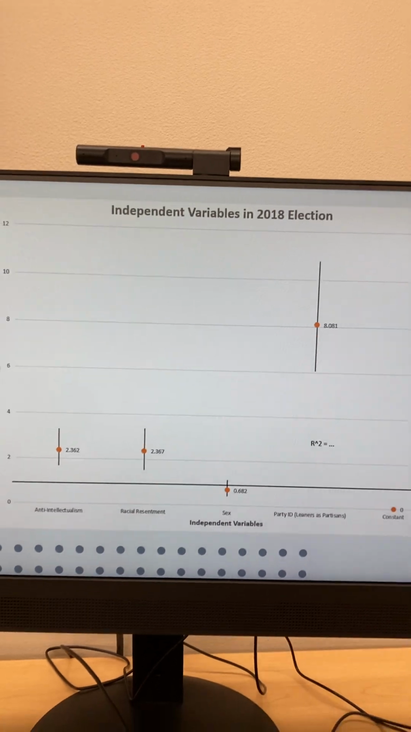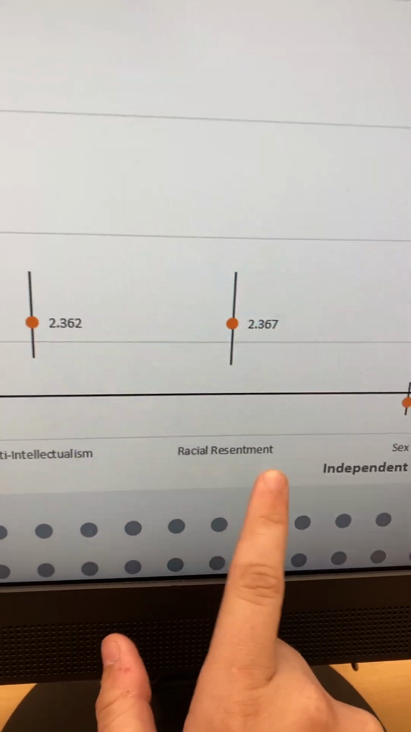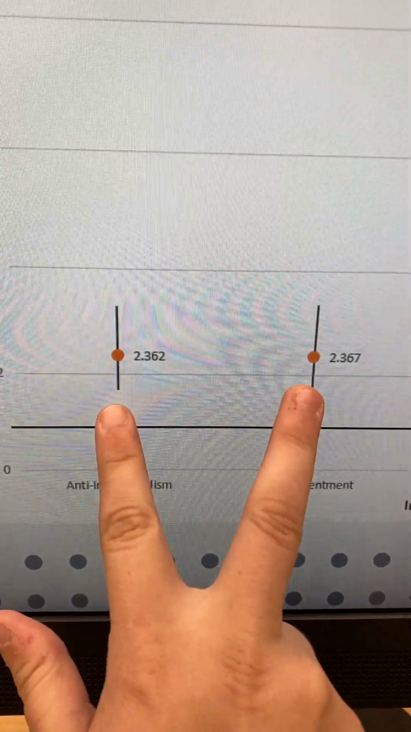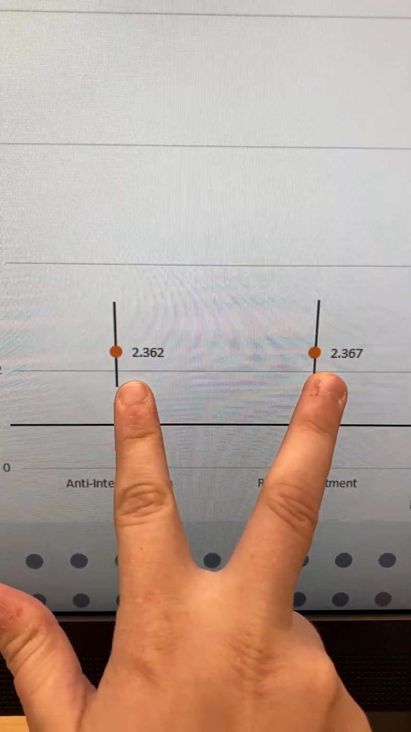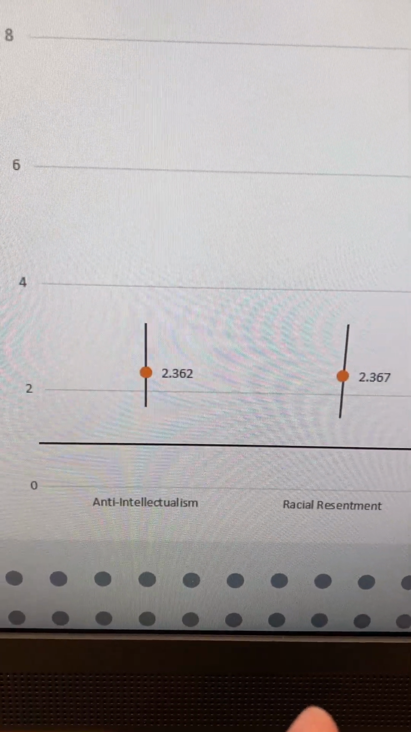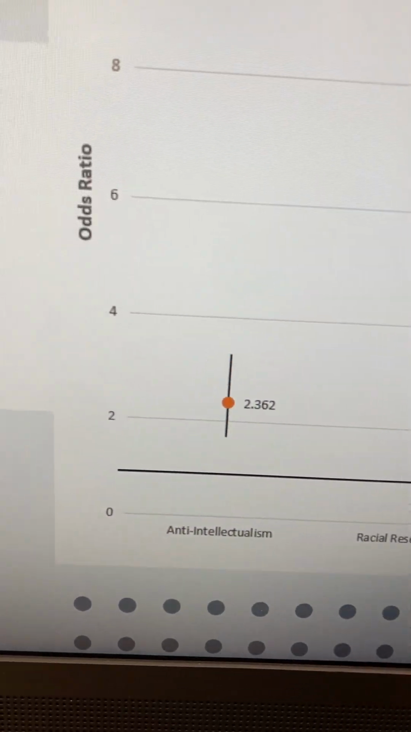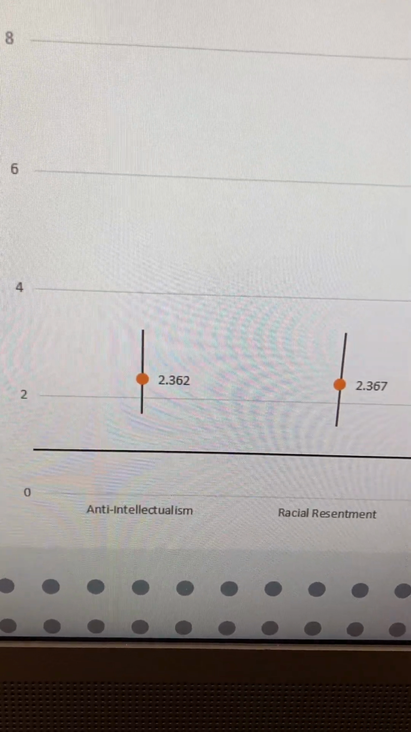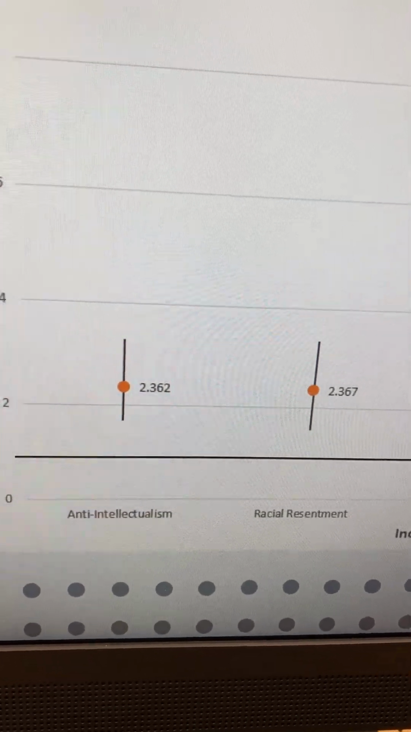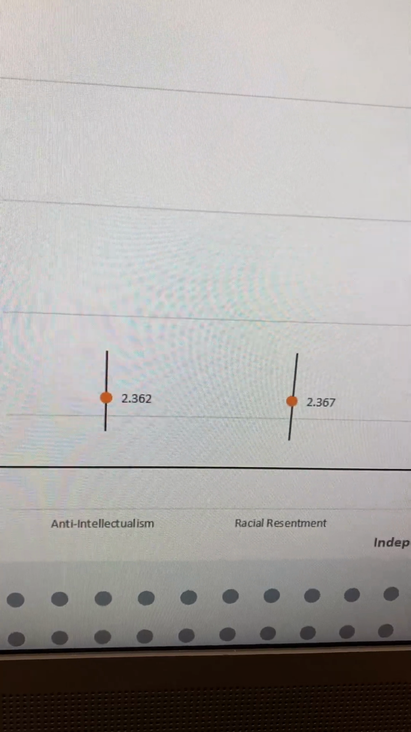So now we have the effect size chart. This part I think is actually really interesting. We have the anti-intellectualism and the racial resentment down here. And look at that. They are 0.005% away from each other. They are almost identical. Anti-intellectualism and racial resentment are almost exactly the same when it comes to whether they're a predictor of whether someone voted for Donald Trump.